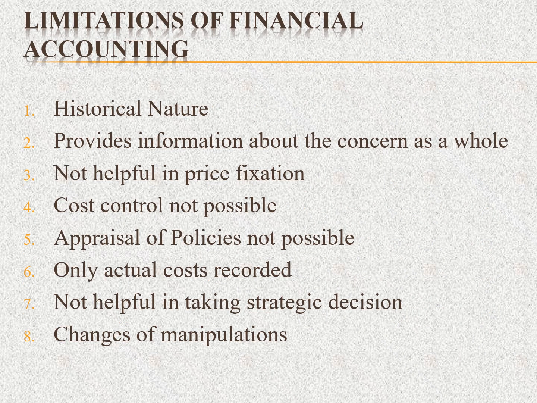And the limitations of financial accounting. Here, it is historical in nature because it deals with past records, that is, old records: what happened in the previous year and what happened last month. So the historical nature is the first limitation. The second one, it provides information about the concern as a whole. If people look at the financial statement, all the information is about the total concern. It is not helpful for price fixation. We can't fix the right price value, and cost control is not possible.